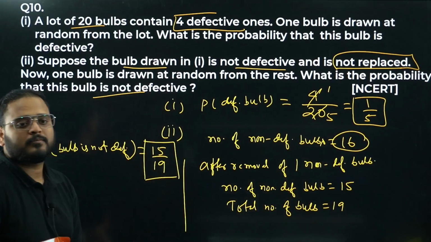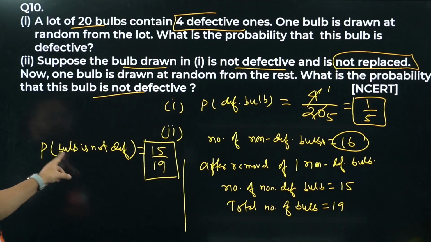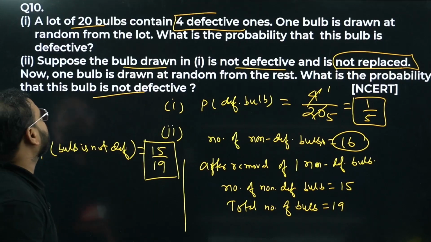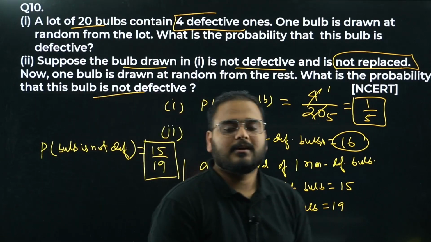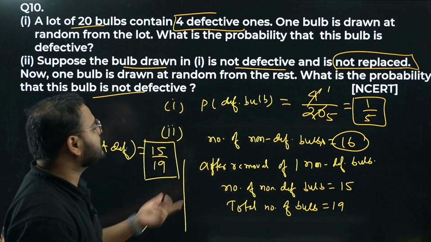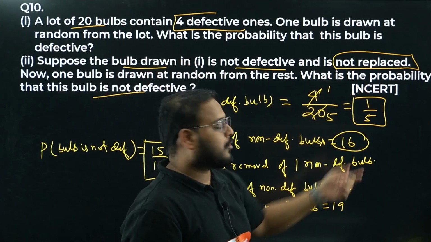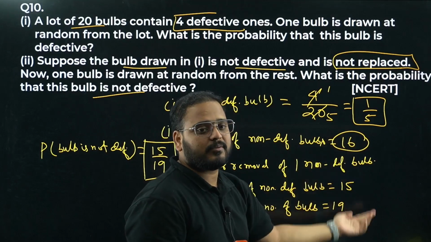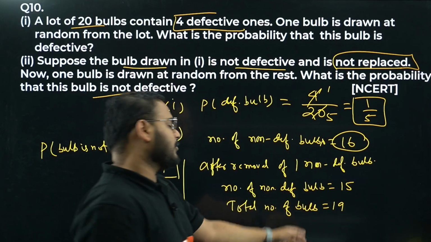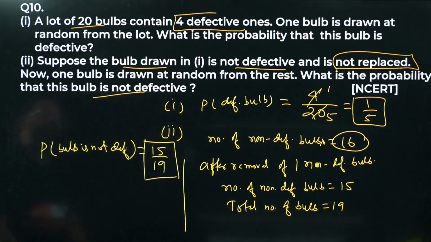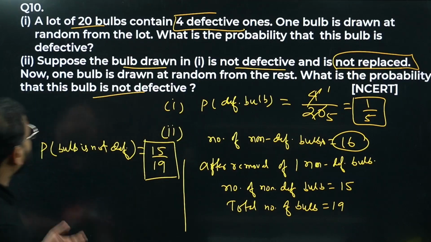Have a look. Probability of the bulb which is not defective. Choosing a bulb which is not defective is clearly 15 by 19. How come, sir? Because you have removed one non-defective bulb in case 1 and not replaced it. So the number is reduced, from 16 it has become 15, and the total number of bulbs also reduced to 19 because it was not replaced.